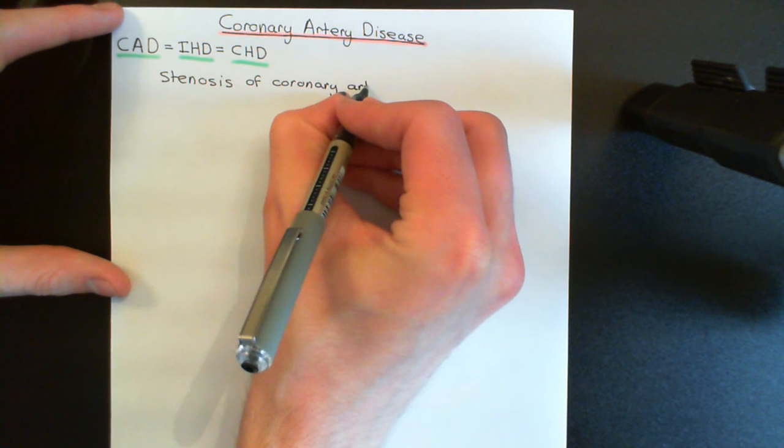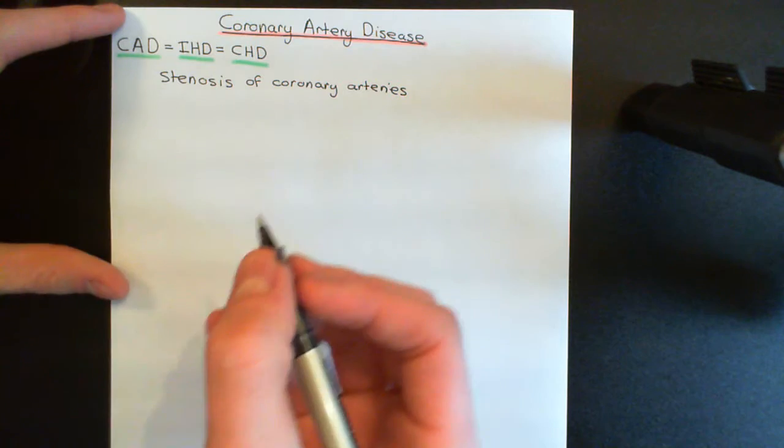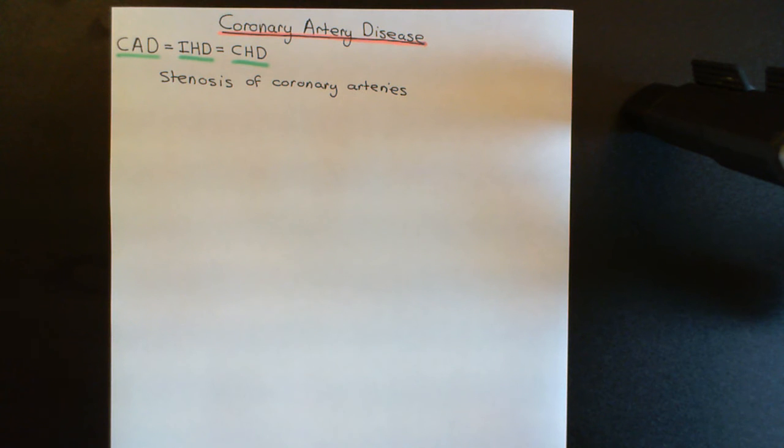And the first thing that I want to do in this video is start by reminding you of the structure of an atherosclerotic plaque. We're not going to go through the full pathogenesis of atherosclerosis. I have a video on atherosclerosis which is in the playlist on the cardiovascular system if you'd like to watch that video. But I'm just going to revise the structure of an atherosclerotic plaque just so that we've got it fresh in our minds.